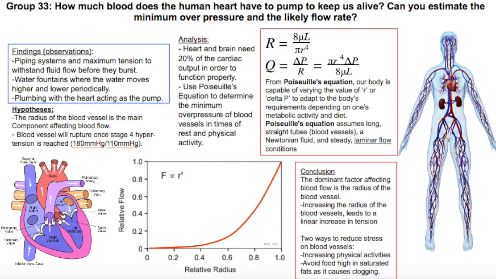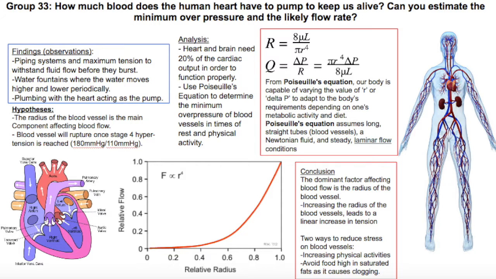And I'm Calvin Lobo. The average human heart pumps 5 liters per minute at rest and can pump up to 25 liters per minute while engaging in heavy exercise. An assumption is the heart and brain are the most important organs in the body, and they would not function properly if they did not receive enough blood. The brain and heart weigh about 3% of body mass, yet both of these organs function non-stop and require at least 20% of the overall cardiac output to function properly.